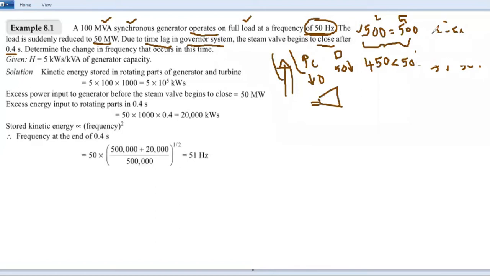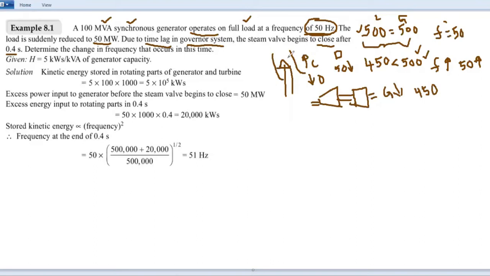In order to reduce the input to the turbine, you have to give the close command. The control valve has to be closed in such a way that the input to the turbine is reduced, so that the output of the generator is reduced until it is equal to 450 megawatt. So this has to be done.